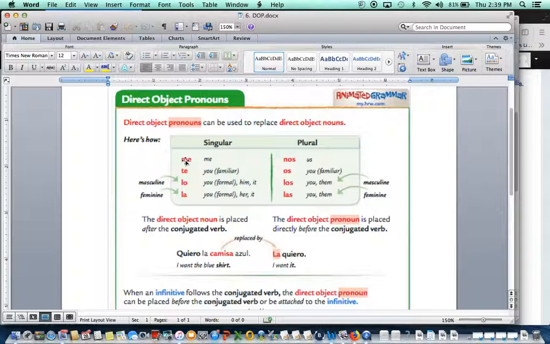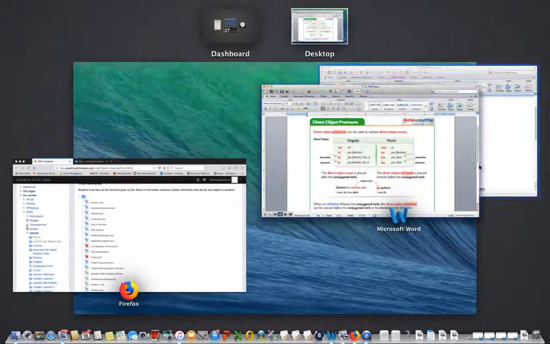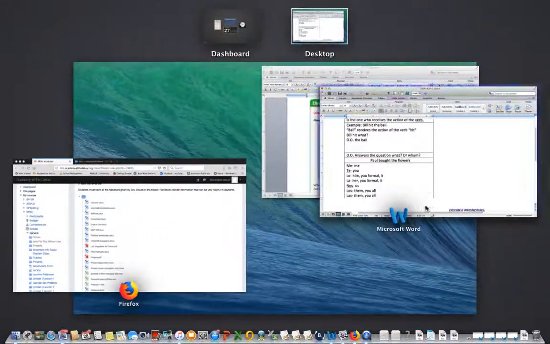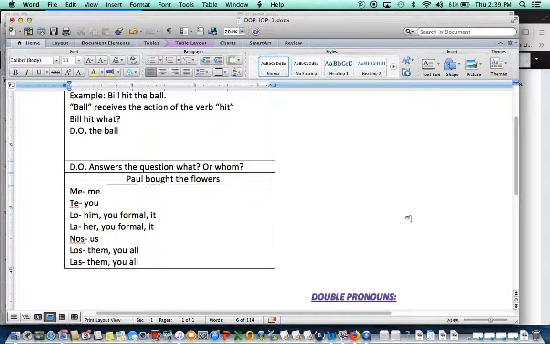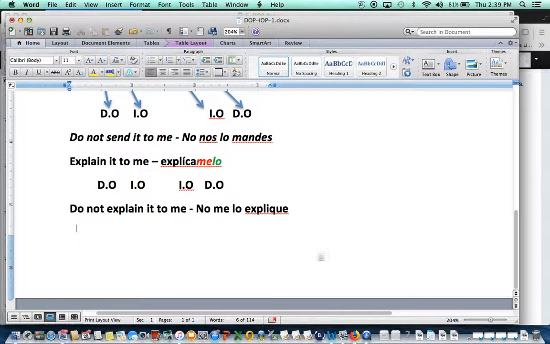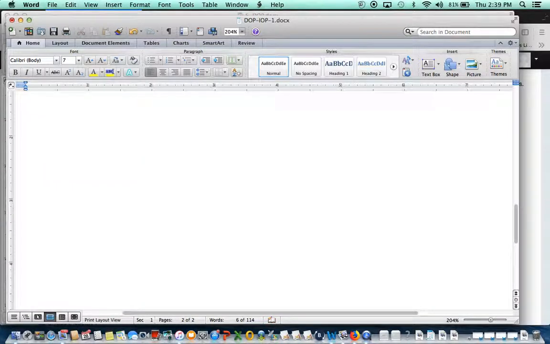Okay, so you have access to all this. Again, these are the direct object pronouns. Now I'm going to give you some examples. Let me write the examples here. I'm going to make the text bigger so you can see, let's do 22.